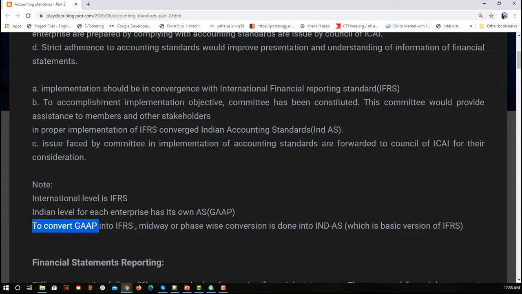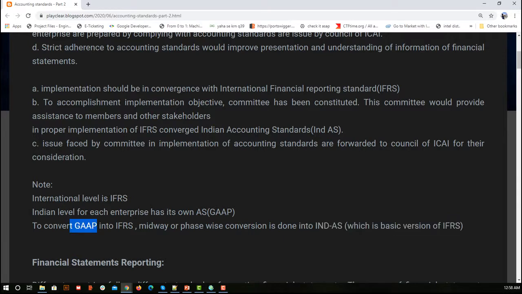If you are not getting the picture, what is happening is, when I'm starting my business, I know only what is happening in India, because I am from India. So the rules and regulations that I will follow are from the GAAP. These are the standards which I will follow initially.